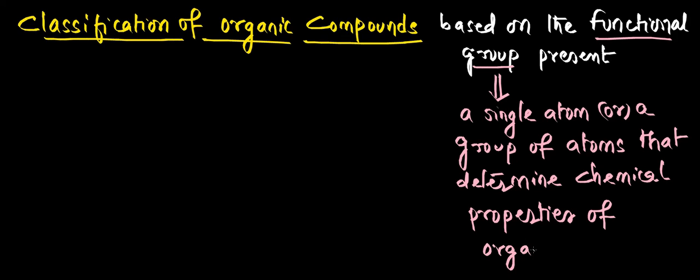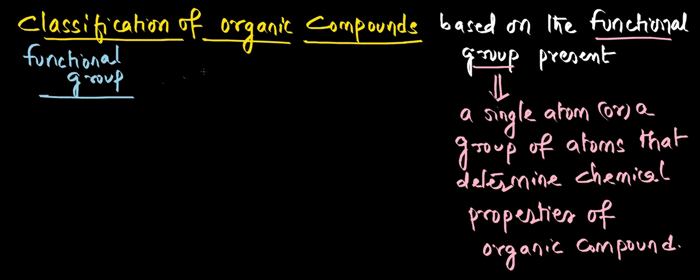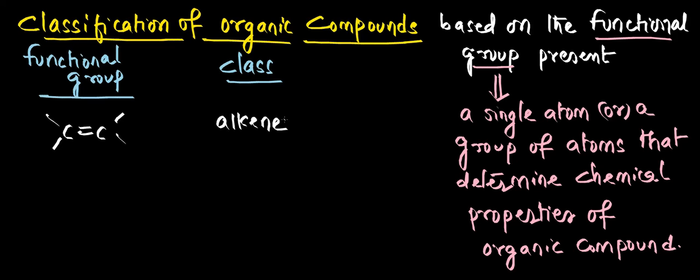So which functional group is present in the given compound? According to that, we classify the organic compounds like alkene family, alcohol family, acid family, like that. Now I'll write different functional groups and the class of organic compounds. Functional group that is present and the class of organic compound. First I'm taking a double bond between carbon atoms, so it comes under the alkene class of compounds.